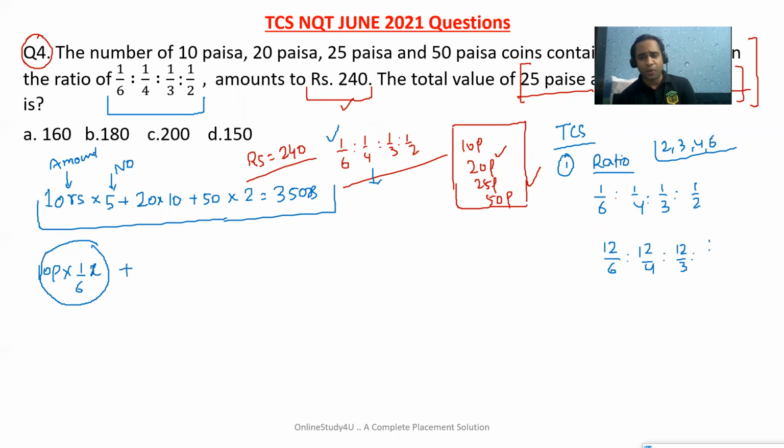Friends, do not think this problem is tough. I am telling you because I am teaching you from the basics, so please try to understand. So this is 2, 3, 4 and 6. We got the ratio in the simple form, not in fraction.